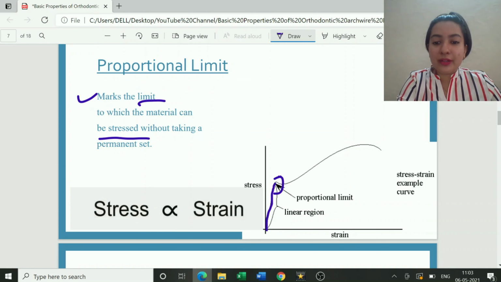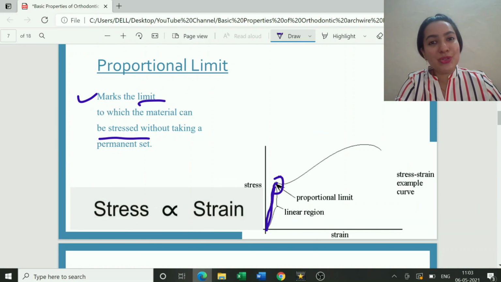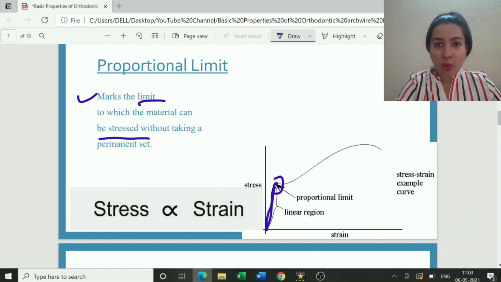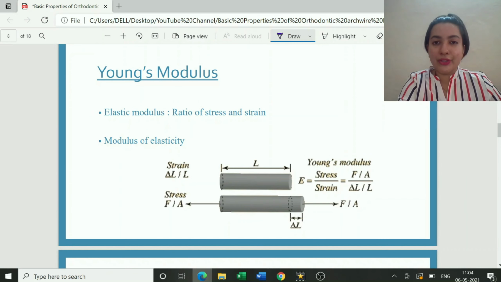Proportional limit is depicted on the stress strain curve till this particular point. Until that particular point, there is a linear region which is indicative that stress is directly proportional to strain. And my graph tends to curve beyond the proportional limit only. Okay, so this is the stress strain curve, which is very important. The complete curve would be covered ahead. Stress strain curve can be easily asked in your exam, where they can even tell you to label it. How? I'll let you know.